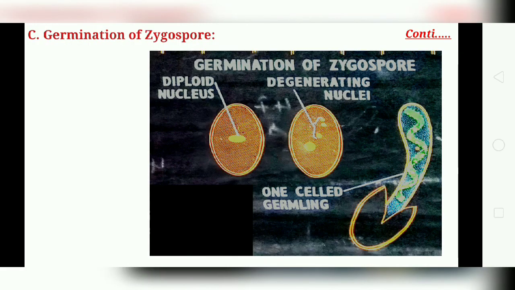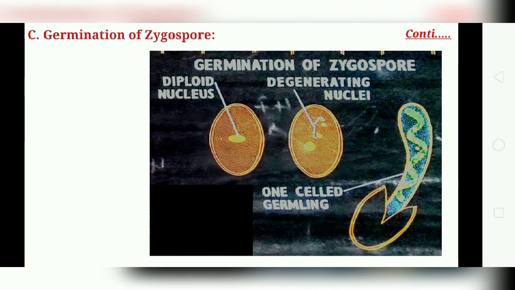The next topic is the germination of zygospores, the last part of reproduction. As a result of conjugation, the fusion product, the zygospore, is formed. It is surrounded by a three-layered thick wall. It is highly resistant to extreme cold and drought. Then the zygospore generally sinks to the bottom of the water.